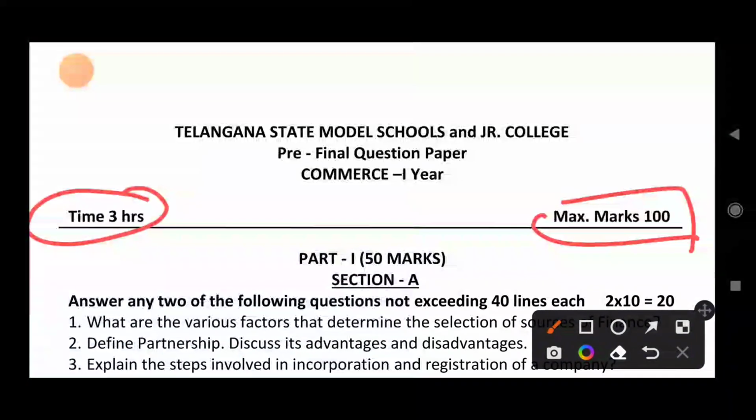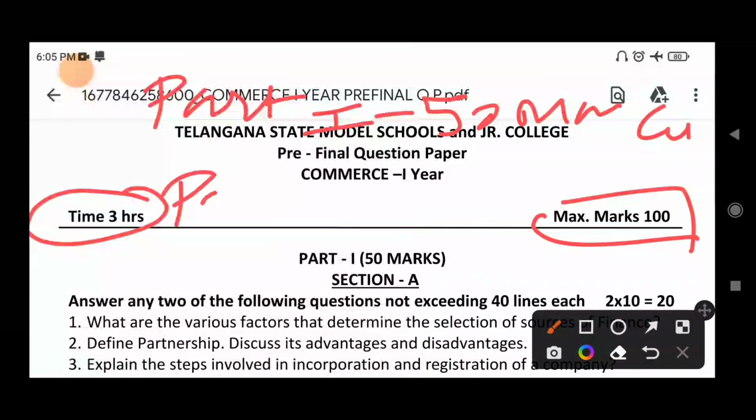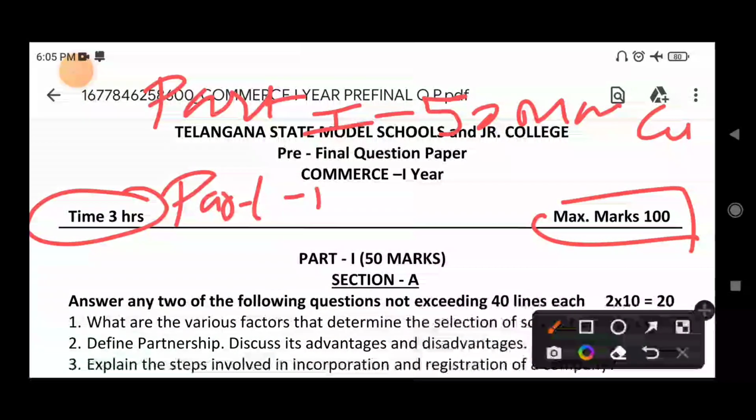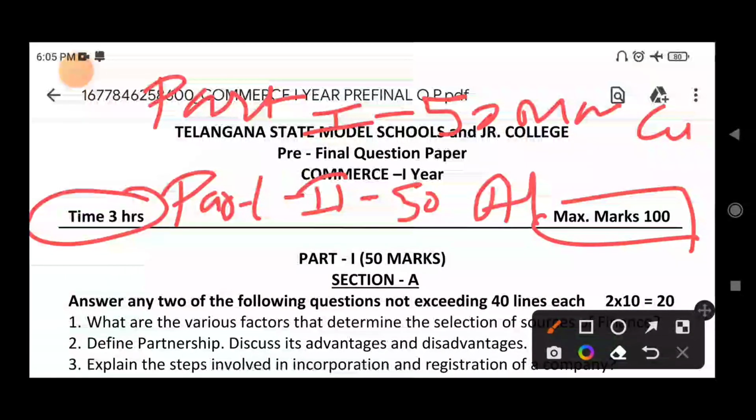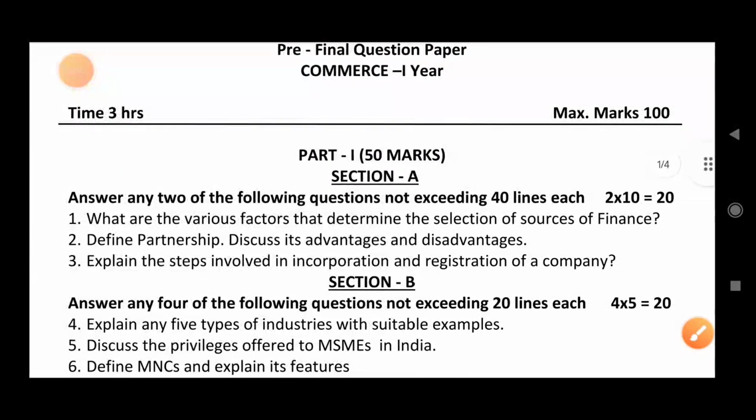Part 1 is 50 marks of commerce theory and part 2 is 50 marks of accountancy. Total 100 marks.